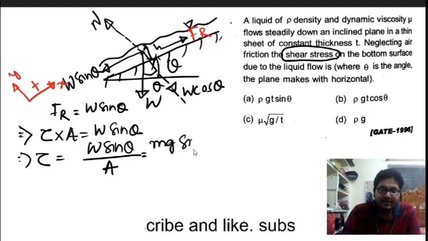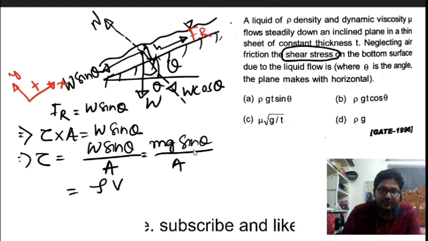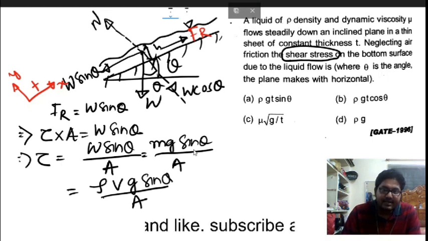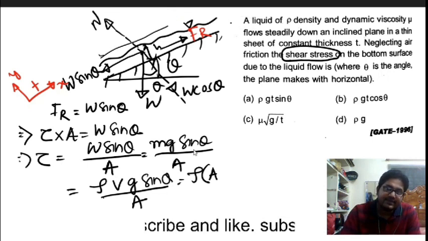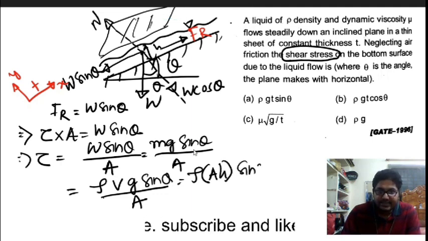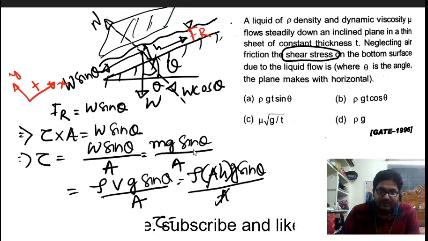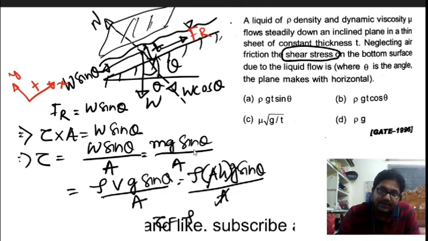W I can write as mg times sin theta divided by area, and mg I can write as density into volume into g into sin theta divided by area. The volume is rho into the surface area into h. The area cancels out. Suppose the thickness is given as t, so h is taken equal to t.